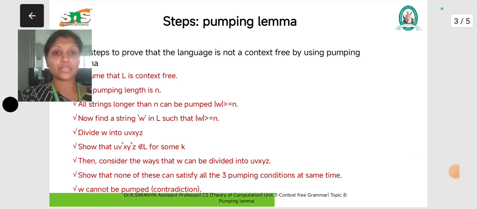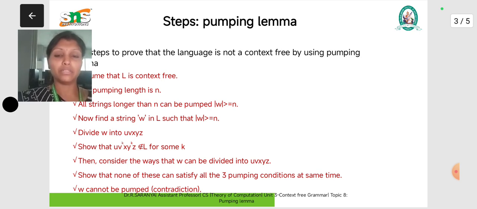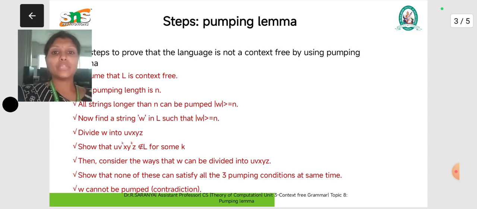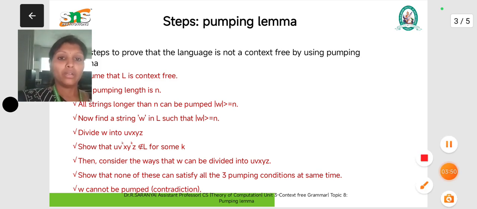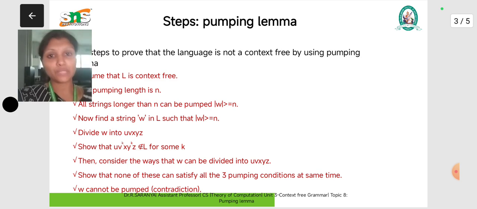So based on the string as well as the length, we analyze whether the given language is a context-free language or not, with the help of the pumping lemma technique. Just like we already used the pumping lemma as an important tool or technique to prove whether a language is a finite automata language or a context-free language, for that reason we are using the pumping technique. Hope you understand the concepts of pumping lemma. It plays a crucial role in proving whether the given language is a context-free language or not.